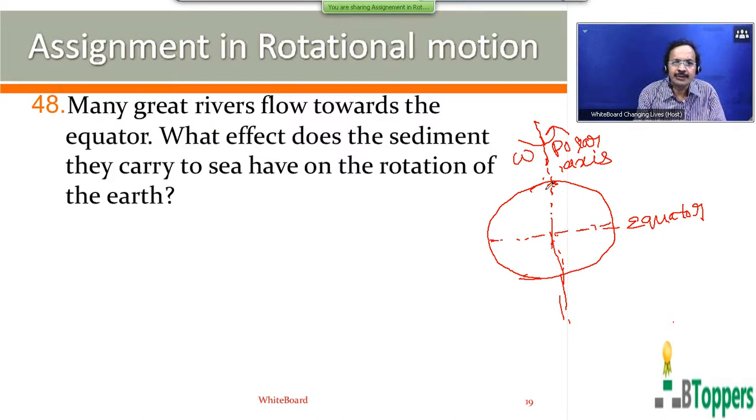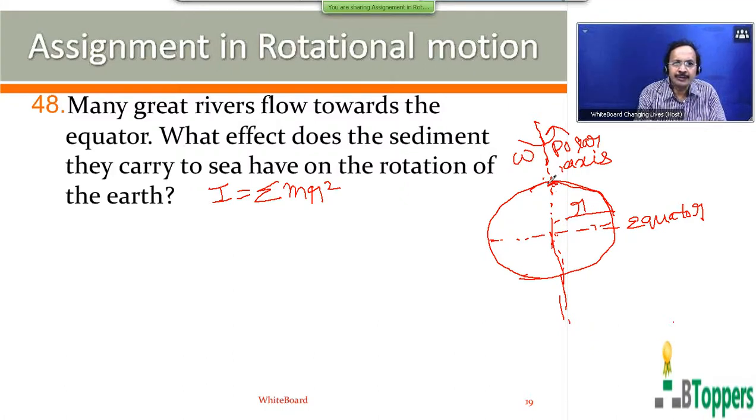When rivers flow towards the equator, a portion of the mass of the system will be shifted to a larger distance from the axis of rotation. The moment of inertia of the system about an axis is given by I equals sigma m r square.